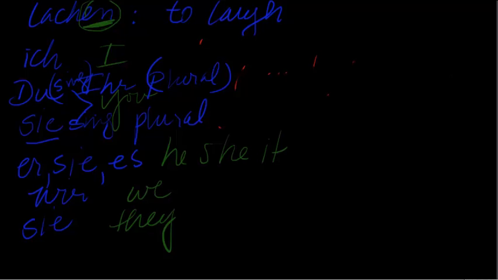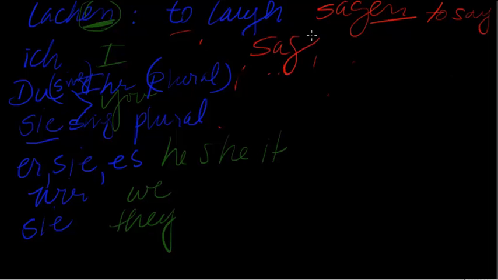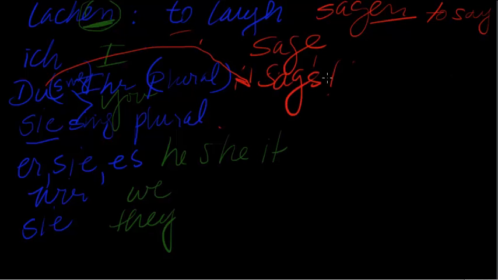So let's use the word sagen, which means to say. So we have the en, which indicates "to say." Sagen, and ich sage, du sagst. So do you see we just added the st?